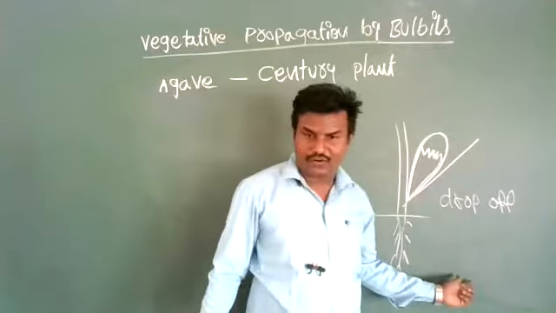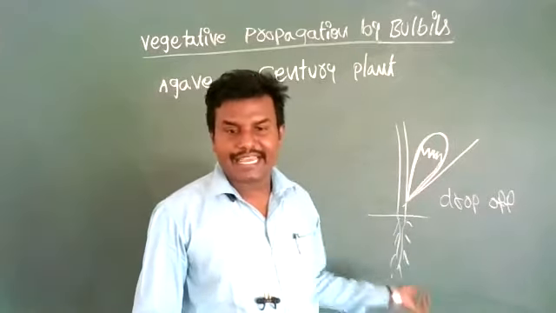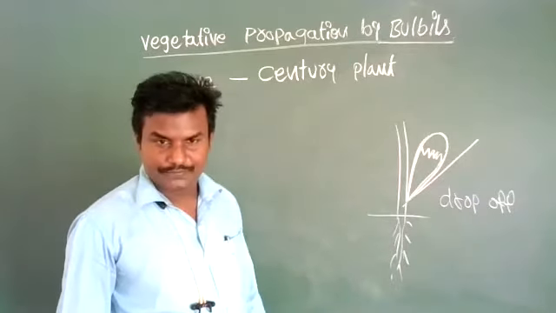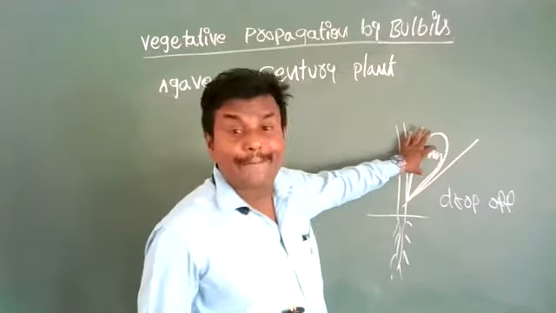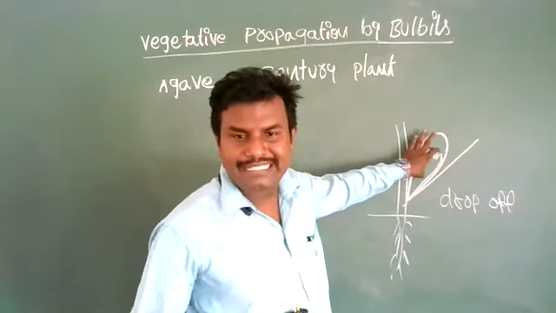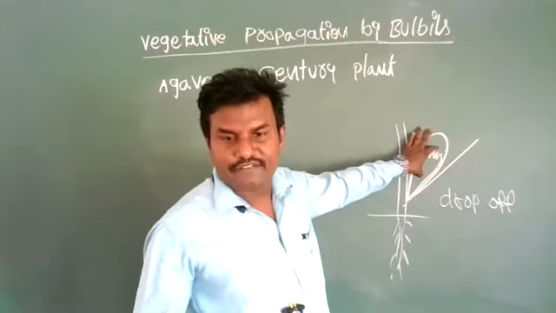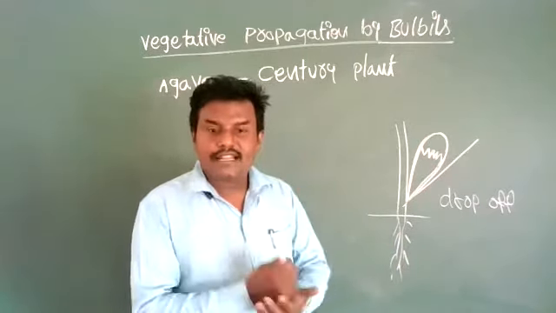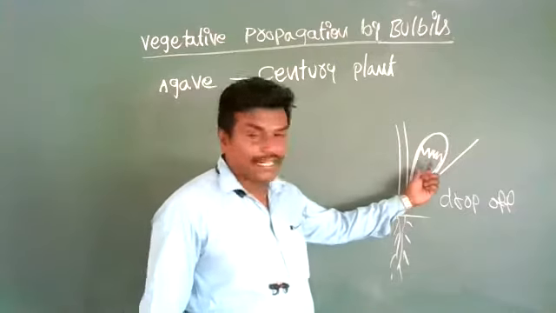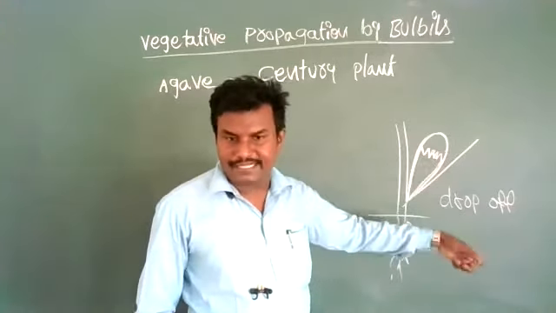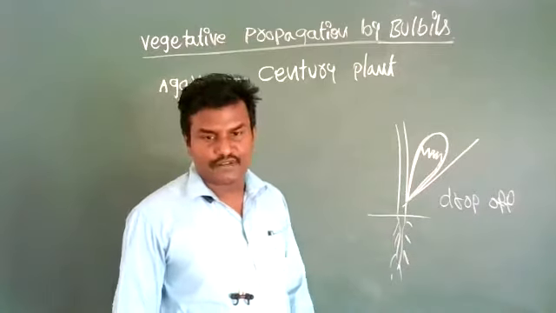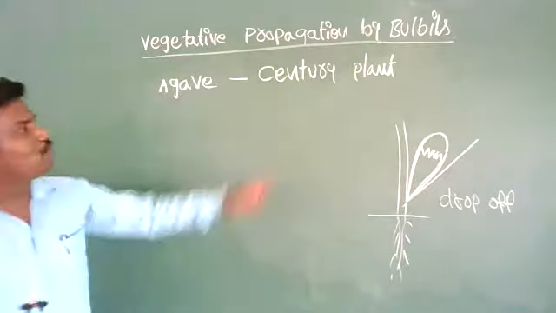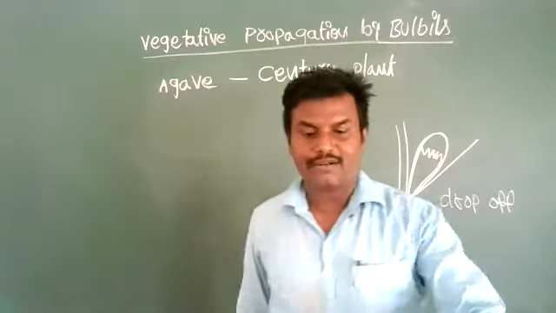When it drops on the ground, it will germinate and again give a new agave or century plant. Floral means flower bud. The flower bud swells with reserved food material, and after certain growth it drops off and germinates where it falls. Okay, that's all. This is called vegetative propagation by bulbils.